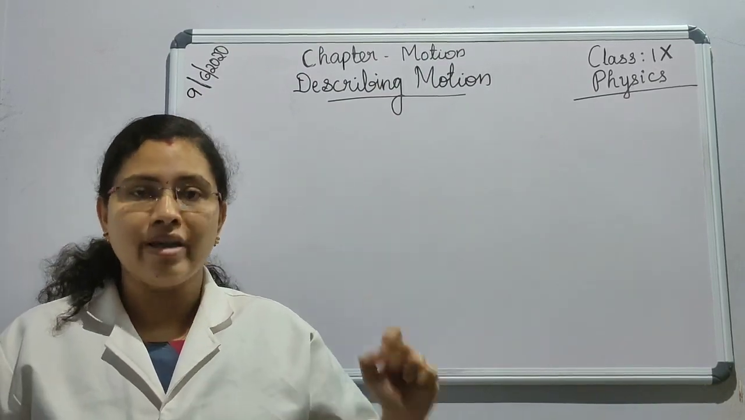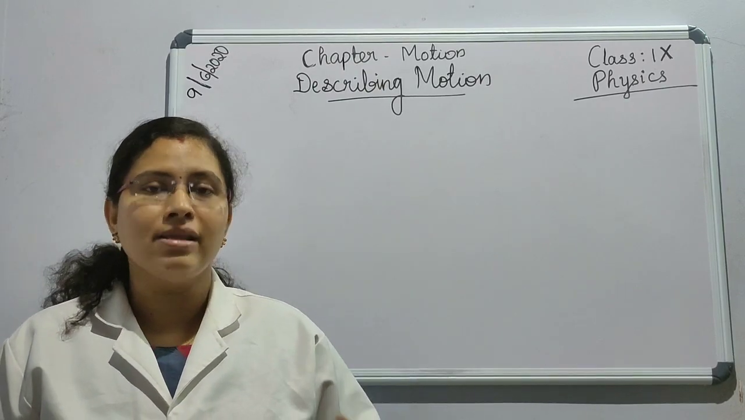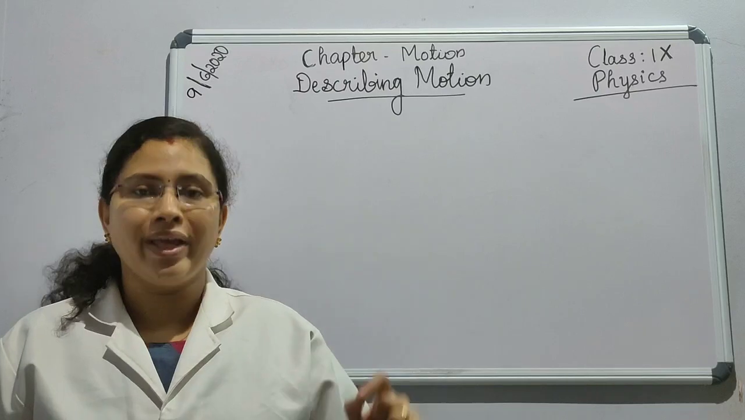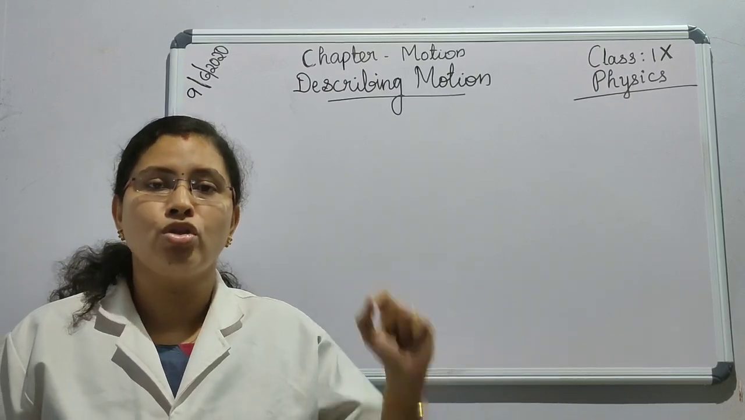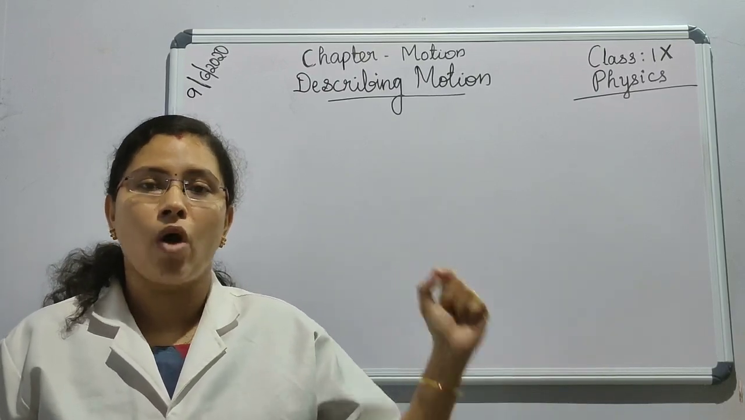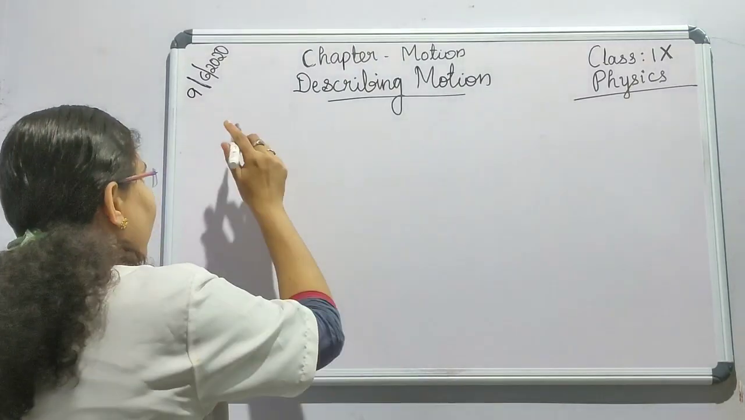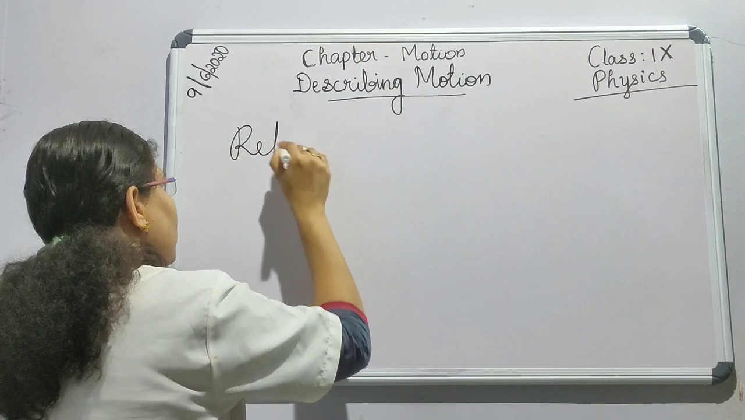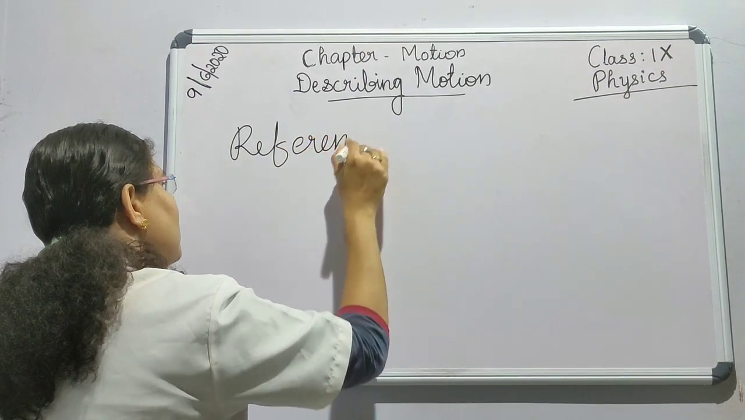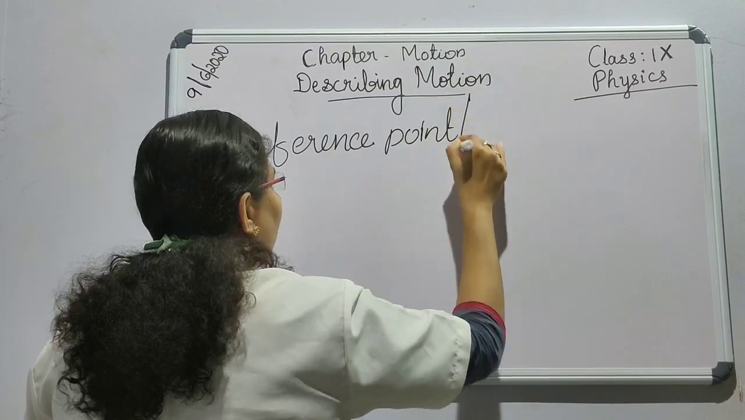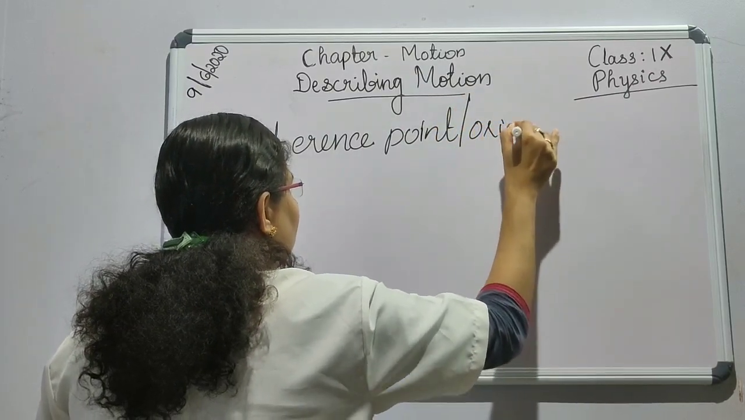So a reference frame can be defined as a fixed point or a fixed object with respect to which the position of a given object changes. Okay, that is what is called a reference point. Hope you understood. Reference point, or we can say origin.